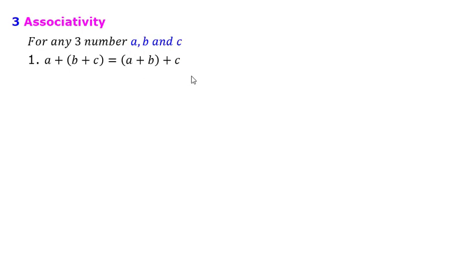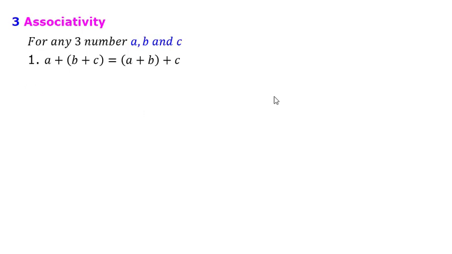You take an example. In place of a you take 1, in place of b you take 2, and in place of c you take 3. So here the left hand side is 1 plus, in bracket, 2 plus 3, 2 plus 3 is 5. So 1 plus 5 gives me 6. Now on the right hand side, 1 plus 2 is 3 and 3 plus 3 gives me 6.